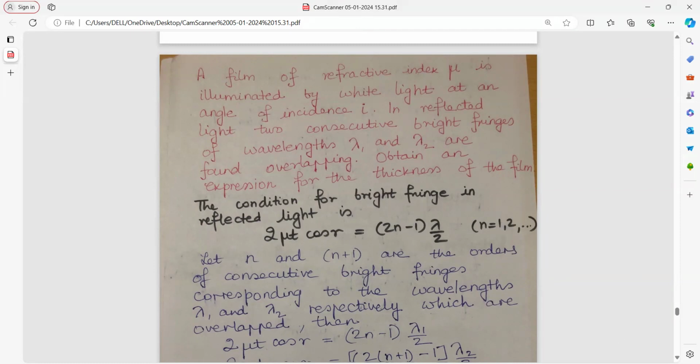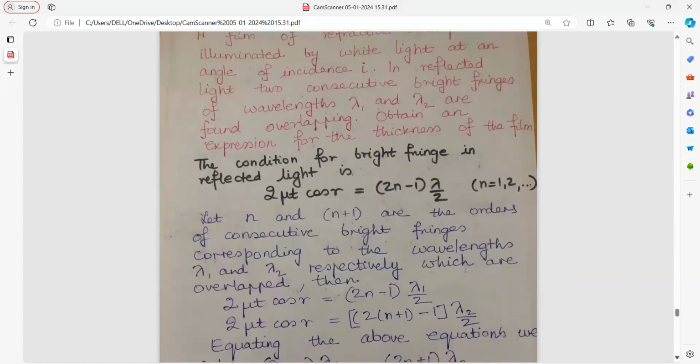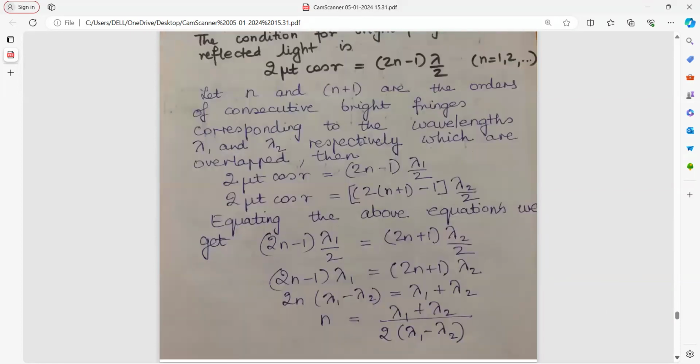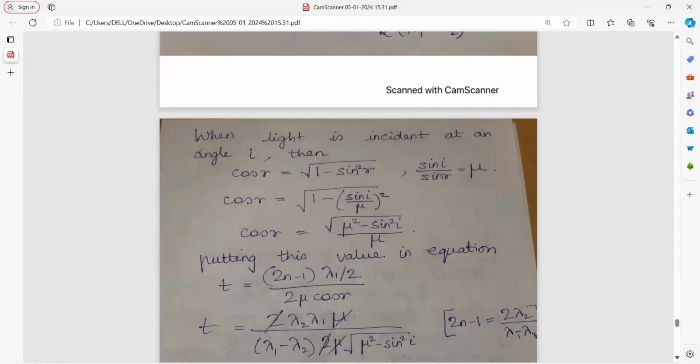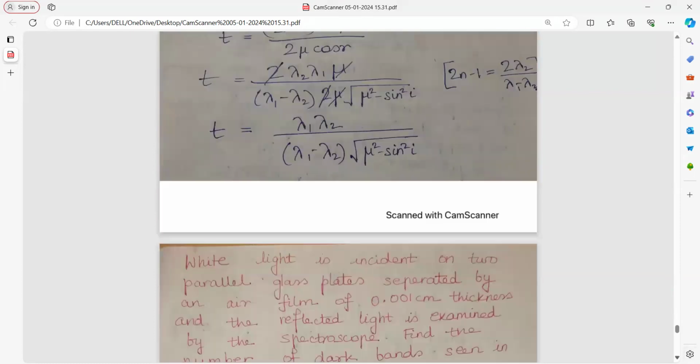So n and n plus 1 are the orders of the consecutive bright rings corresponding to wavelength lambda 1, lambda 2. You quickly put the values, equate these two equations because here you can see they both are same. Equating, you get an expression for n. Once you get the expression for n, use Snell's law. Cos square theta plus sin square theta equal to 1. Simplify, put the value in formula for t and you get the answer.